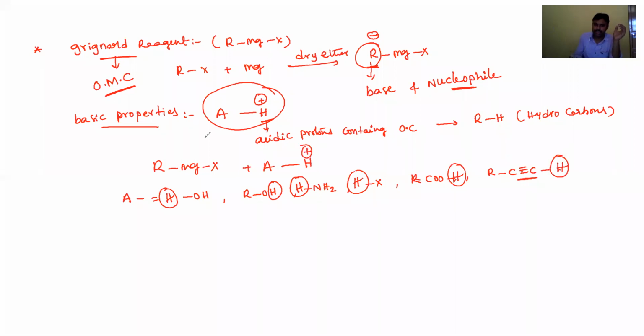This acidic proton is abstracted. In that case, the Grignard reagent acts as a base and produces RH. That R is an alkyl group, maybe alkyl or aryl groups, and we get the corresponding hydrocarbons as the products. Okay, students, this is about the basic properties.